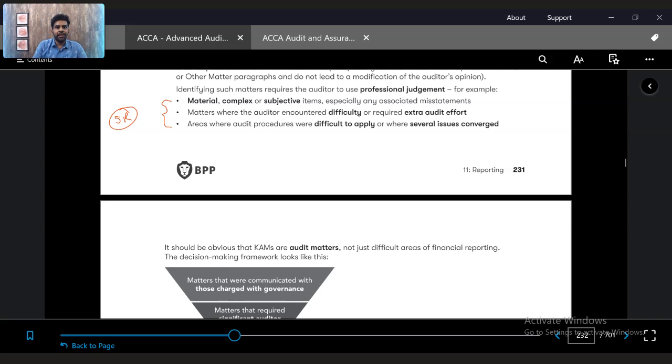If you are auditing a manufacturing company, for example, a manufacturer of cars, let's say Toyota, what will be a key audit matter? Inventory, certain provisions which they create for inventory, provisions on inventory or net realizable value of inventories.